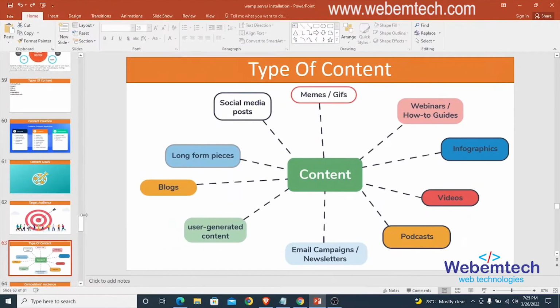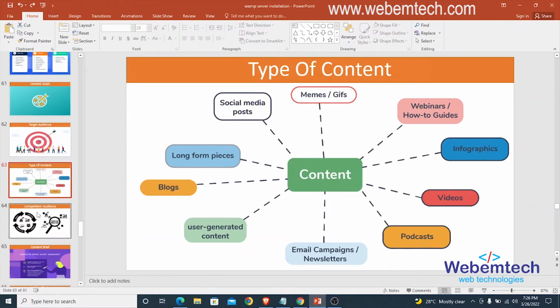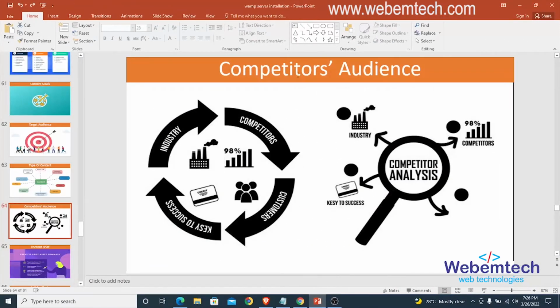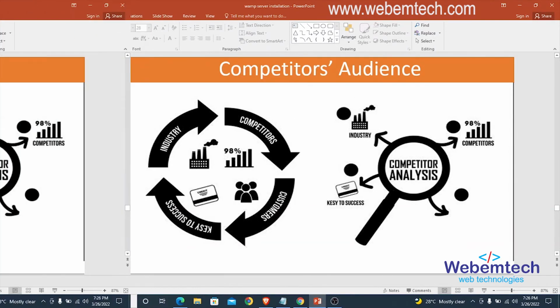All right, after that, we talk about the type of content. The content, will it be a video, podcast, infographics, blog, webinars, and the likes? All right, so you need to know the type of content that you want to create. All right, after that, we'll talk about the competitors audience. You need to go online to search for competitors that are creating similar content that you're about to create. Then you need to look for the target audience of your competitors. All right, this is very important.